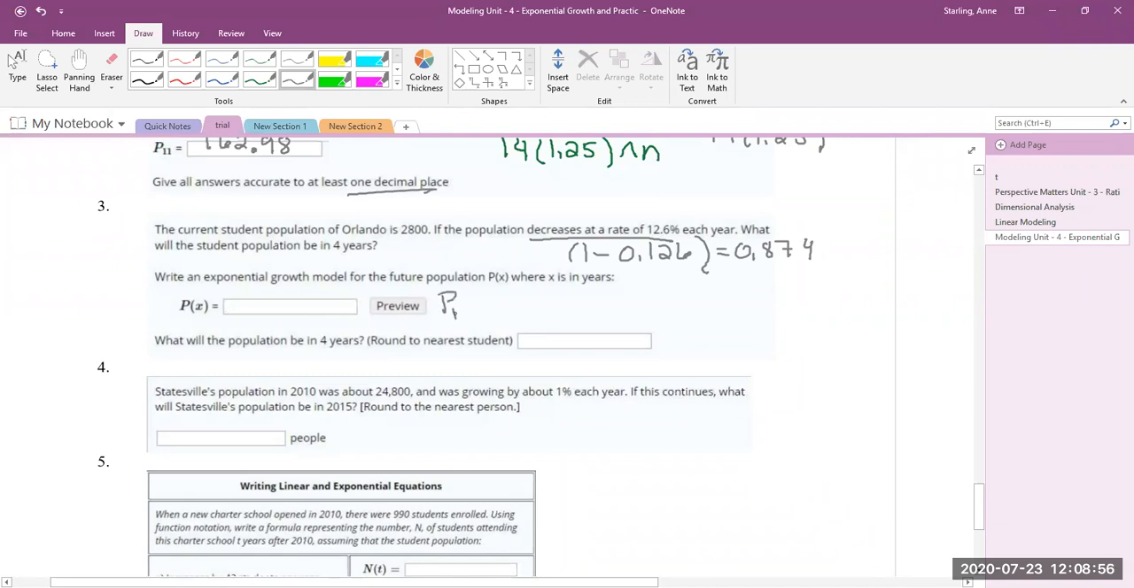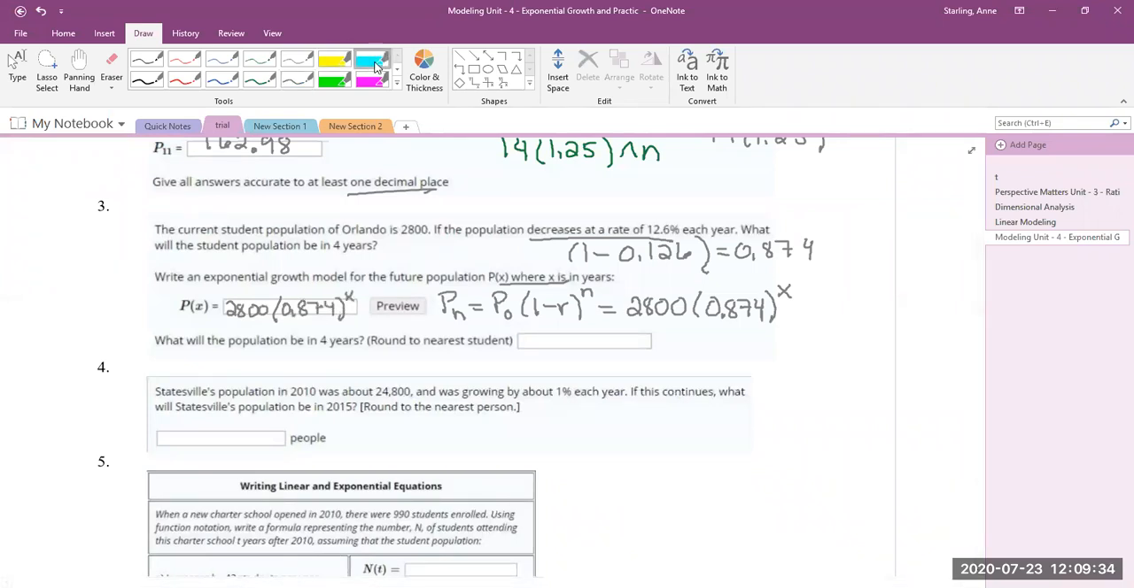So that growth model is Pn equals Po times (1 minus R) to the n power. But just note real quick that these are X's, so you would have to type these in as X's if you needed them, but we're actually going to figure out what this gives us. So Po is where we started. We started with 2,800. 1 minus R, we already did, is 0.874. And then make sure you have an X there. So for your exponential growth model, it's 2,800 times 0.874 to the X power. And just, again, watch your variables so you're not frustrated when you keep typing them in and it's right, but it's wrong.